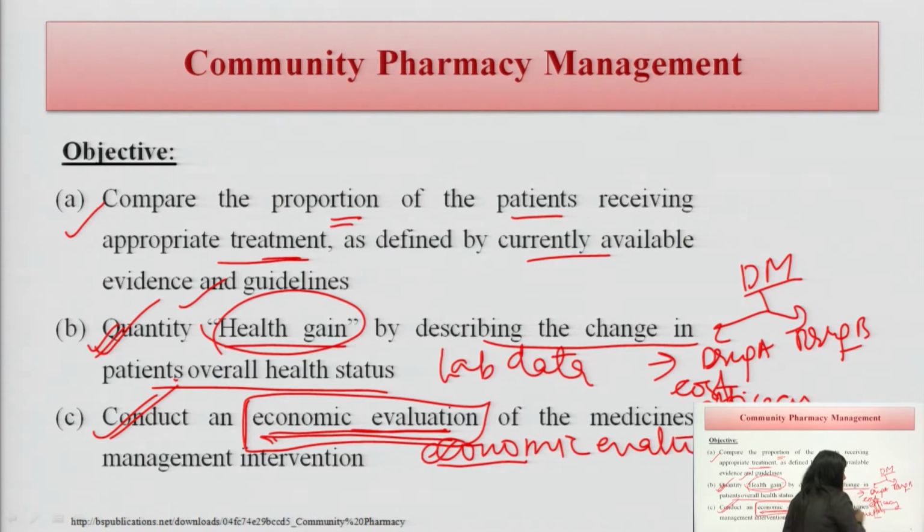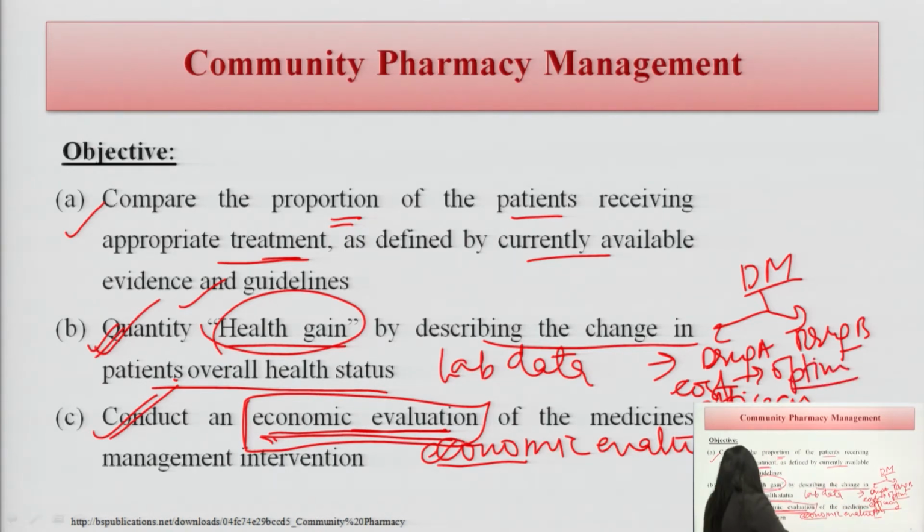So, we have to maximize the efficacy and optimize the cost. In this point number 3, conduct of economic evaluation, a pharmacist knows very well what the treatment options are, and a pharmacist will see which option is better from the economic point of view.